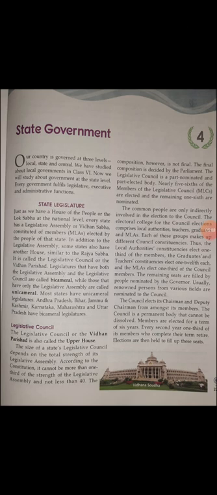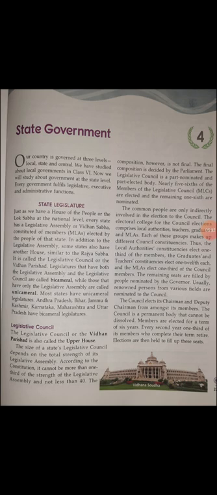The members of the Legislative Council depend on the members of the Vidhan Sabha. According to the constitution, it cannot be more than 1/3 of the strength of the Legislative Assembly and not less than 40.